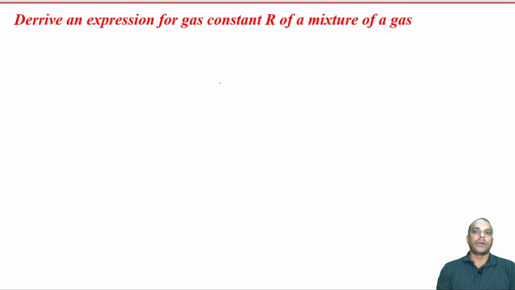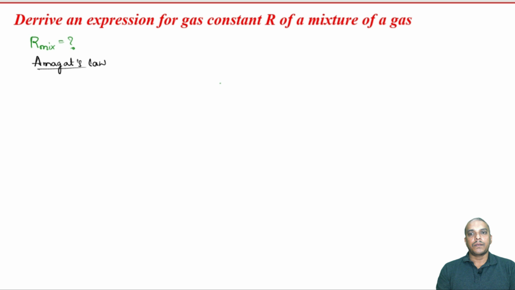Derive an expression for the gas constant R of a mixture of gases. So, we are interested in deriving R mixture. Okay. So, we already know Avogadro's law. From here we will start deriving.